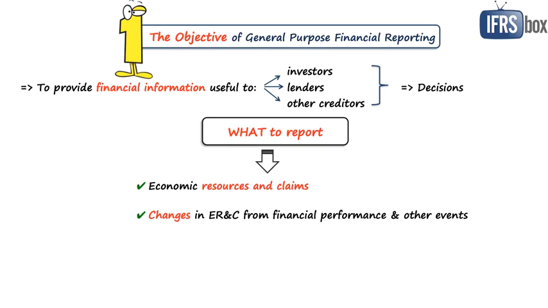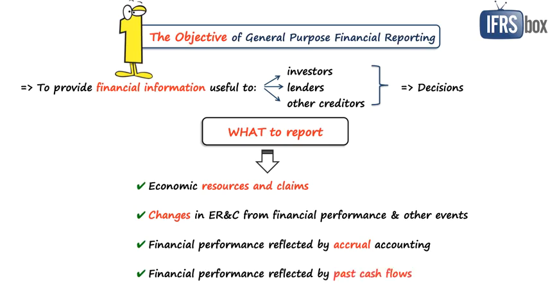Well, financial performance shall be reflected by the accrual accounting, so in the periods when the effects of the transactions occur, regardless of the related cash flows. However, information about past cash flows is very important to assess management's ability to generate future cash flows.